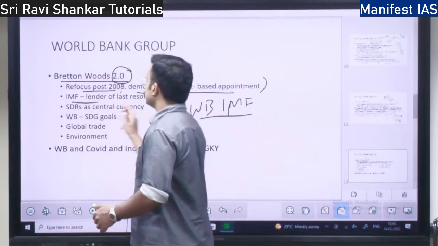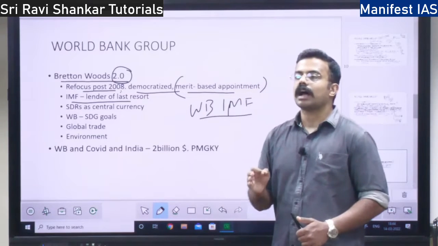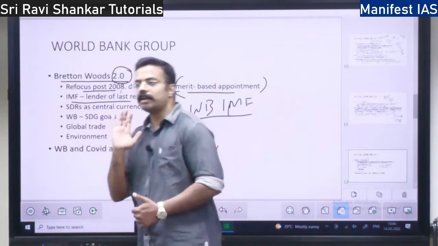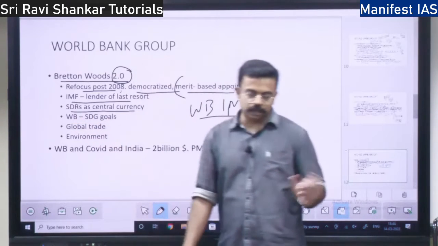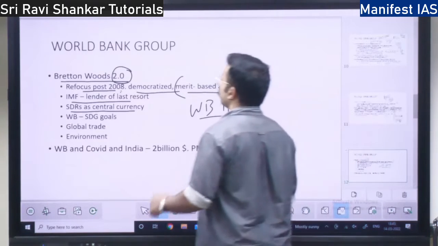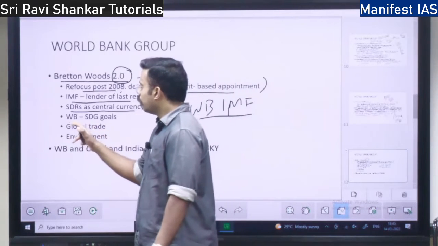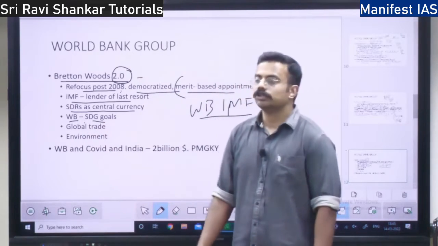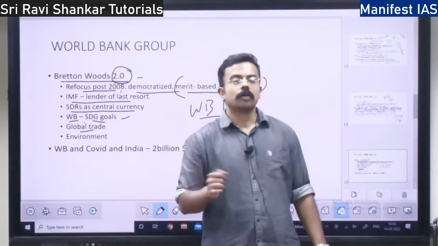Then IMF should act as a lender of last resort. Who is the lender of last resort in India? It is the RBI. Similarly, IMF should act as a lender of last resort in the world arena. Next, SDRs. The SDR, special drawing rights, can be treated as a world reserve currency, a central currency. That could also be reformed under Bretton Woods 2.0. Then World Bank should focus on sustainable development goals. I told you the 17 goals. So World Bank should focus on that. Then there should be a focus on global trade.